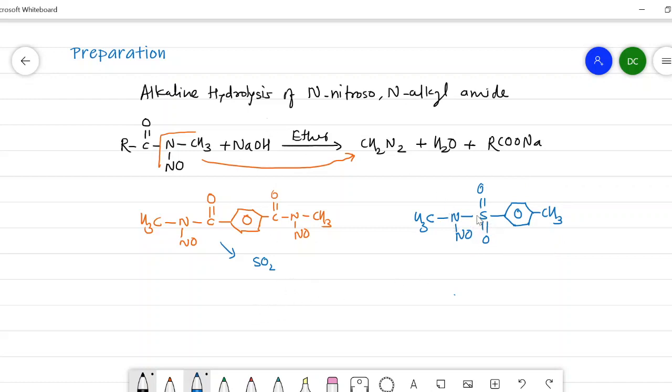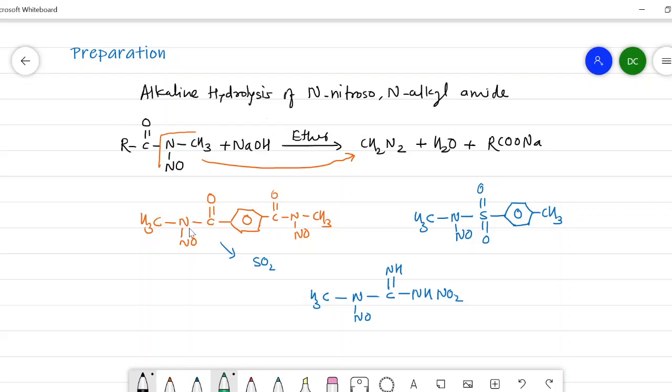Now I will replace this CO group or this SO2 group by a C double bond N, and I will write the third reactant. Once again there is a presence of CH3, then N, then NO. Here I will write carbon, then here NH, then NH, then NO2. This is N-nitroso N-methyl nitroguanidine.